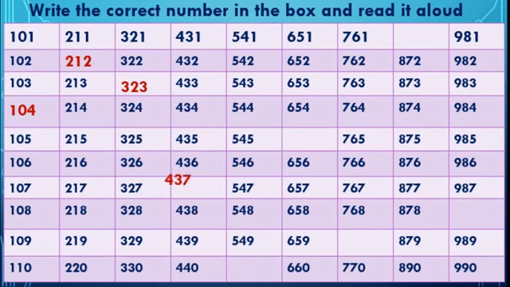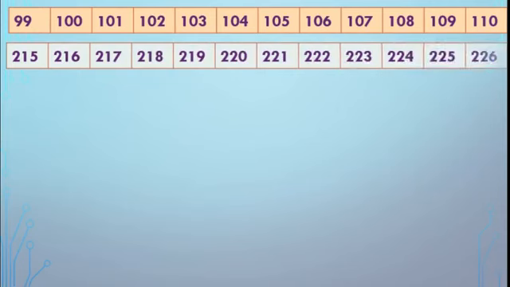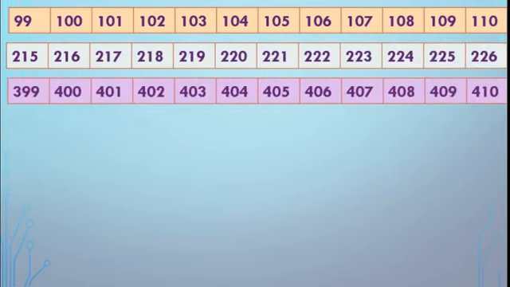Am I right? 437, 549, then 550, 655, 769, 871, 988. Got this? Here we have completed up to 990. That is 3-digit numbers only. Yes, students, see this is the last one.